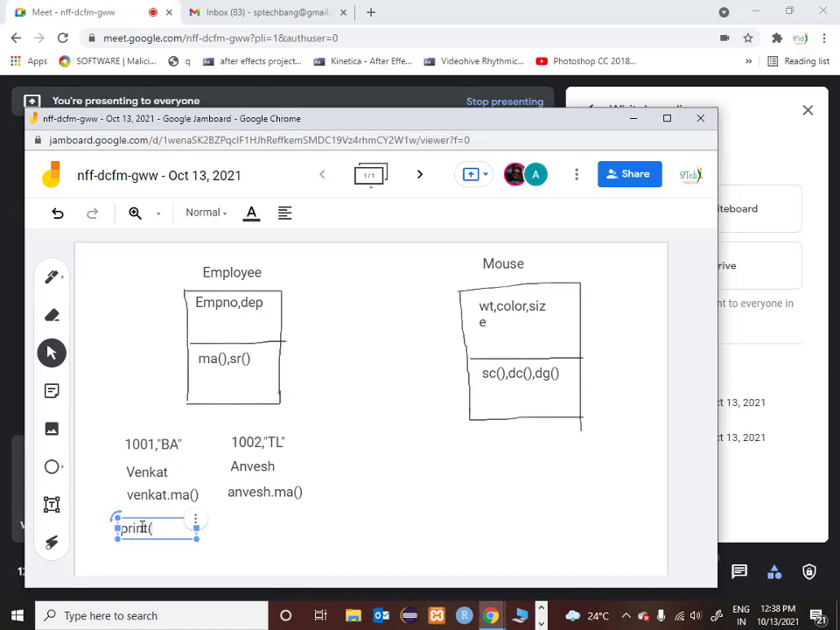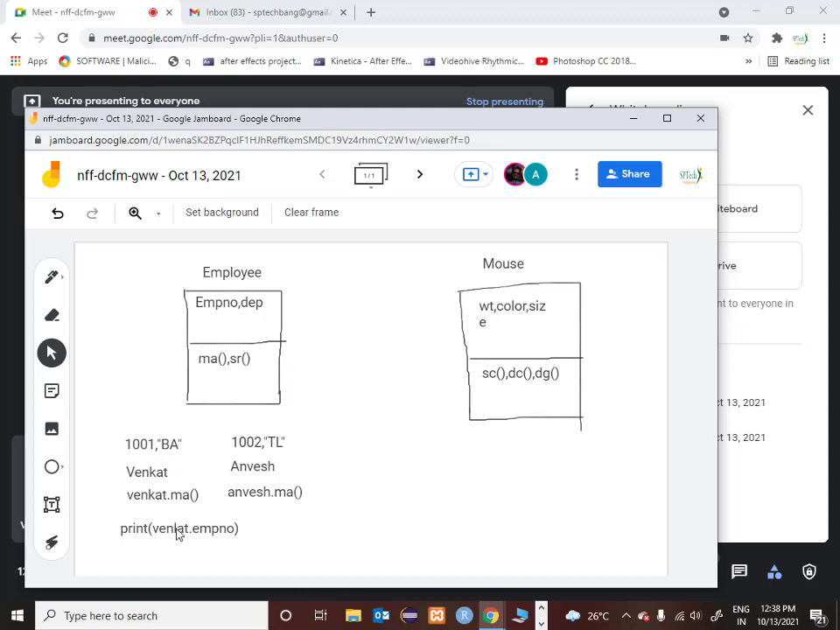I will use the object. What is the object? I will say Venkat dot. So dot is a period operator. Then I will say EMP number. So when I say print Venkat dot EMP number, it is going to print me 1001.